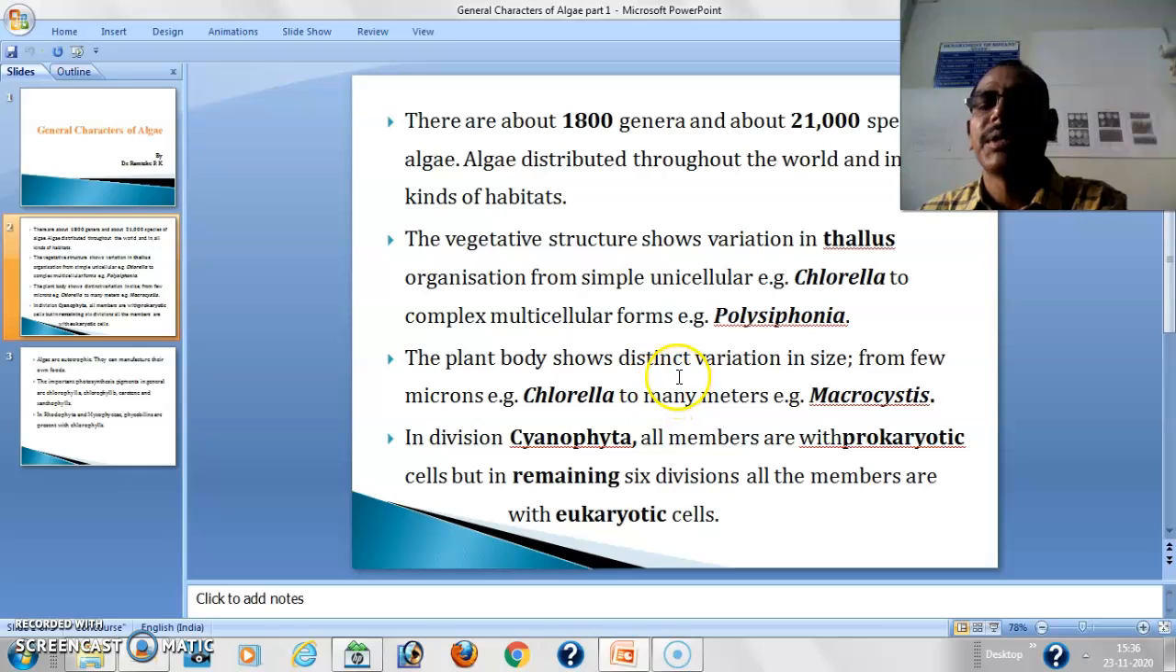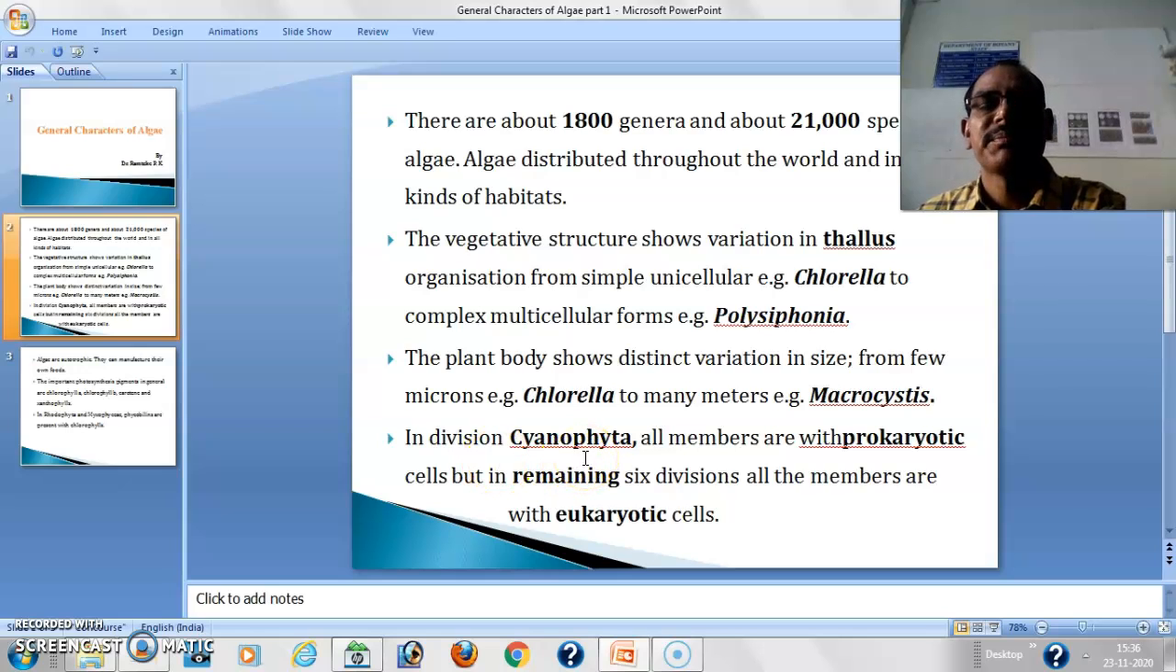Plant body also shows the distinct or the visible variation in size. So they are from a few microns, for example, the Chlorella, or they are many meters long, for example, the Macrocystis.